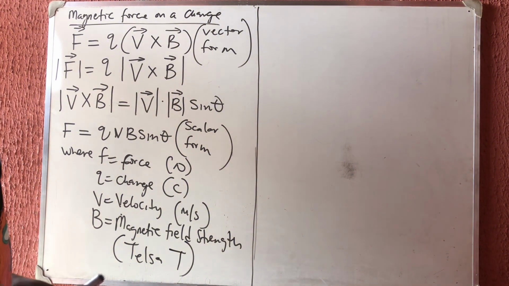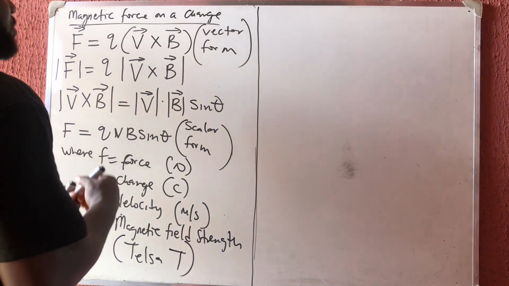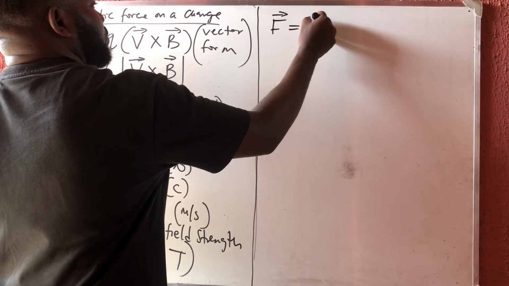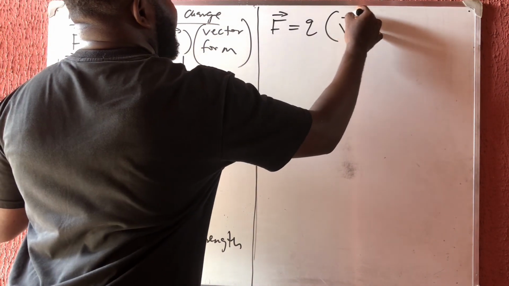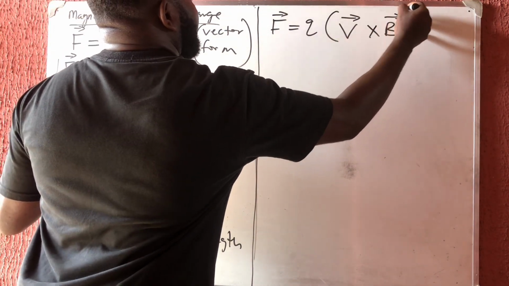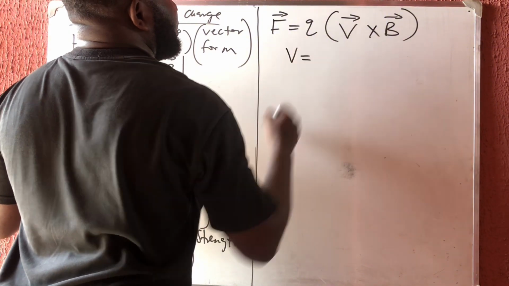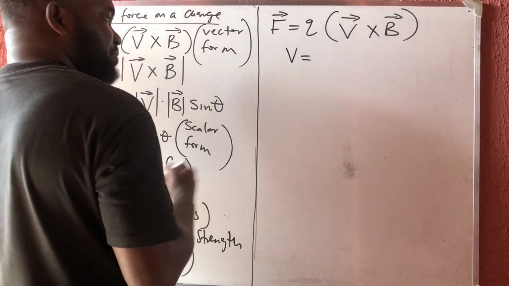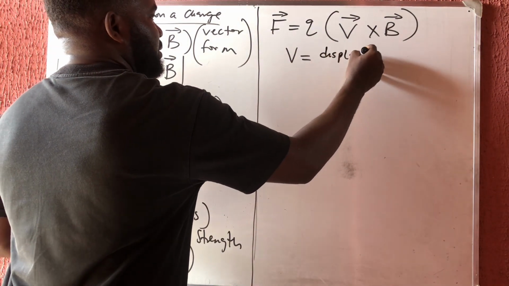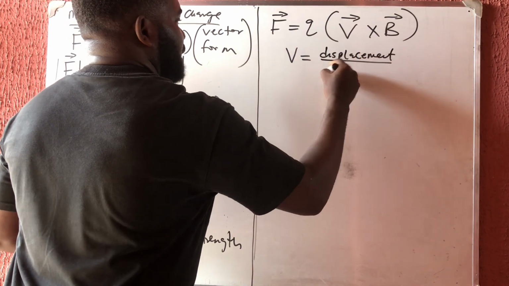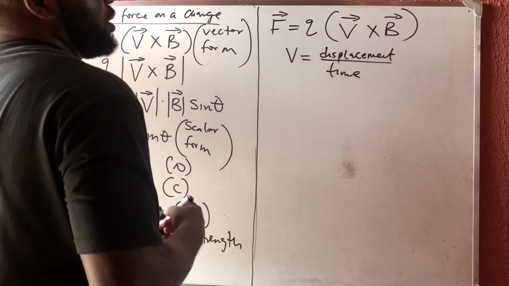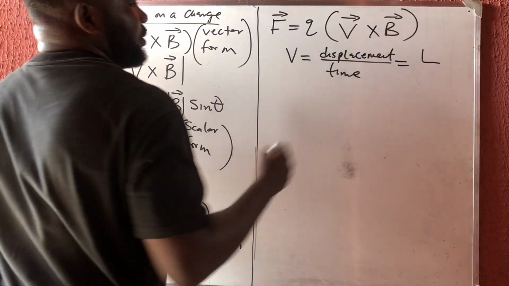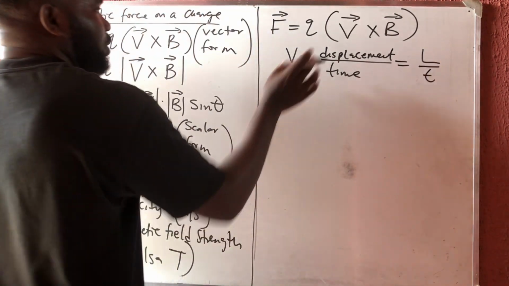Now, with this, let us calculate. I have that my F is equal to Q in bracket of V cross B. Do you know that velocity is displacement over time? I hope you know that. Let me use L to represent displacement, then velocity is L over T. Now let us substitute this here.